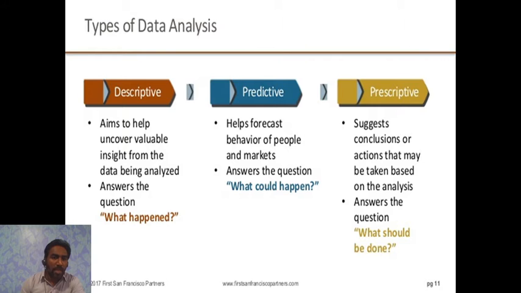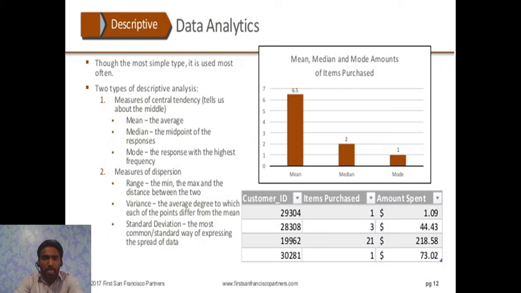Descriptive aims to help you uncover the value insight from the data being analyzed, and it gives you the answer to questions like what happened. Predictive helps in forecasting behavior of people and markets, and here we can get answers to questions like what could happen. And the last one is prescriptive. It suggests conclusions or actions that may be taken based on the analysis. Here we get answers to questions like what should be done.